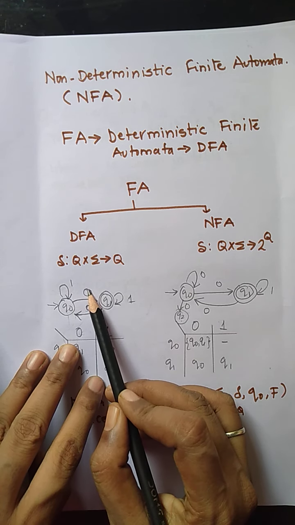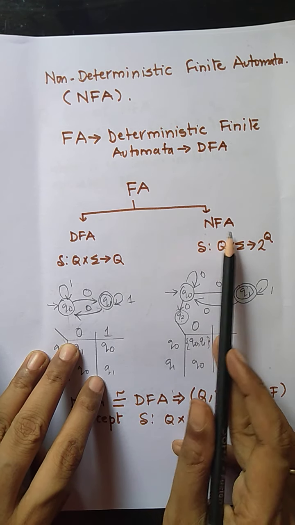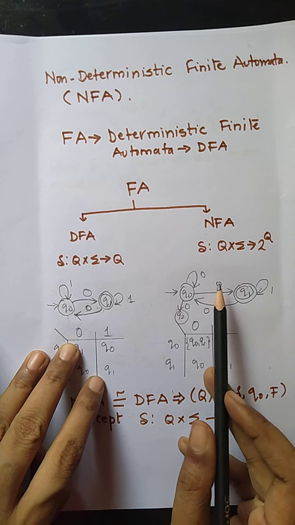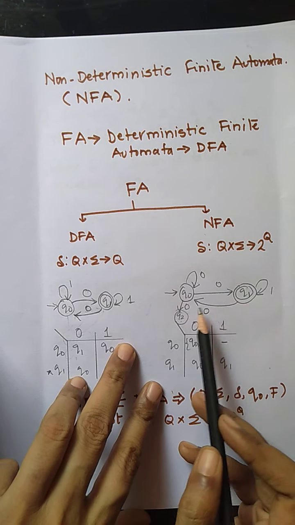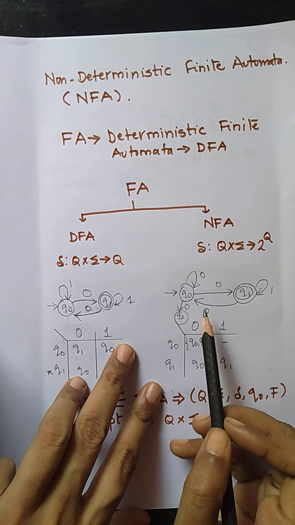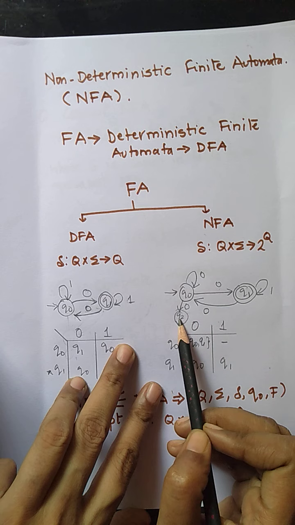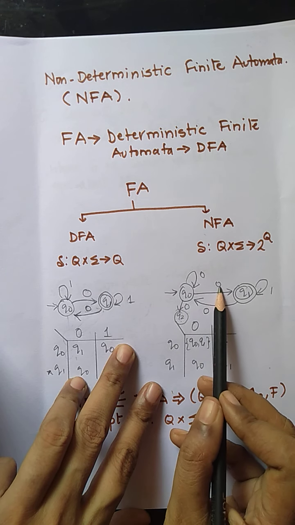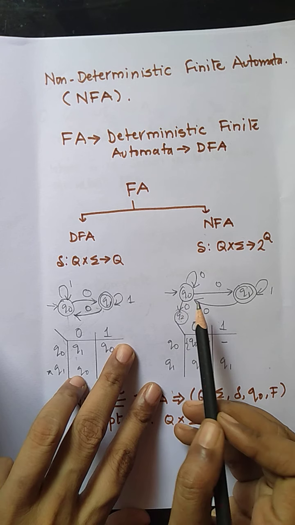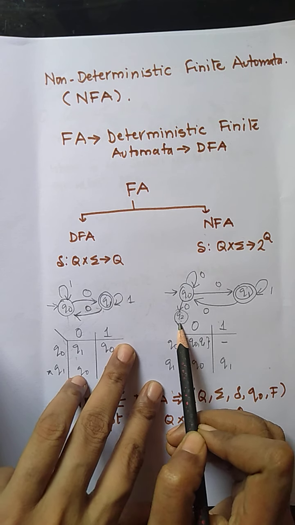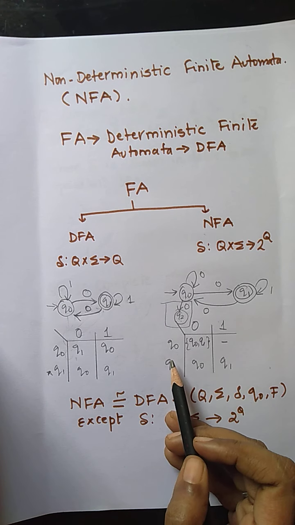With a single input symbol, there will be a single transition. Whereas in NFA, with a single input symbol, the number of transitions is not determined previously. That is, Q0 on 0 can have multiple transitions. From Q0 on 0 it goes to Q1, it goes to itself also, and Q0 on 0 goes to Q2 also. This is only an example that we had added additionally.